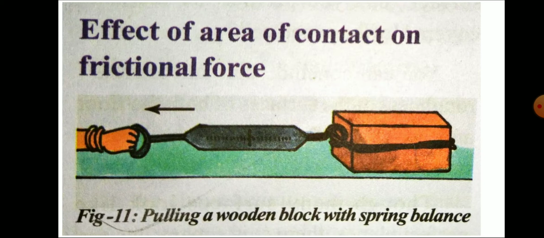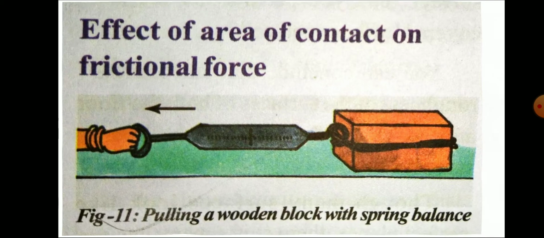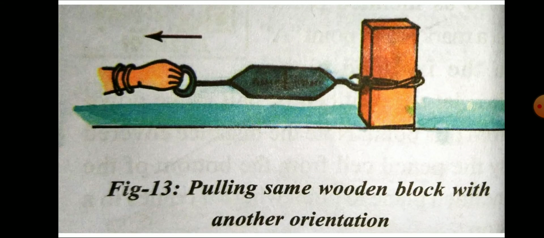And a similar experiment we are doing in the second experiment. But now the wooden block position is vertical, like this. And in the same way we are pulling here also. When the wooden block starts to move, you have to note down the readings of the spring balance. Surprisingly, we will find that in both the cases the readings of the spring balance are the same.